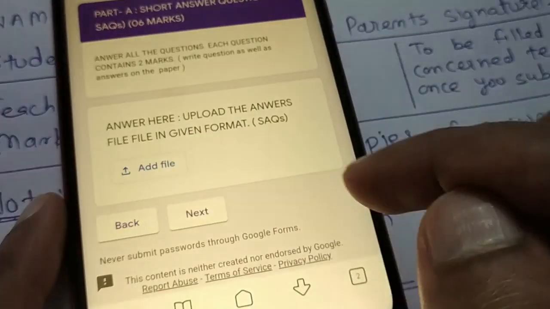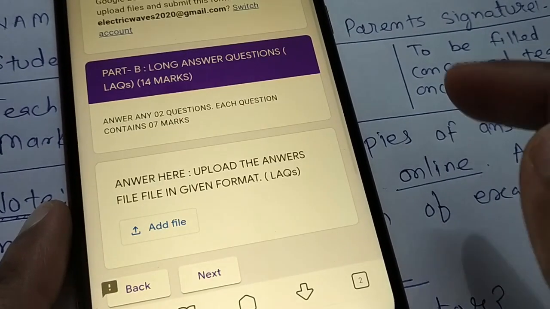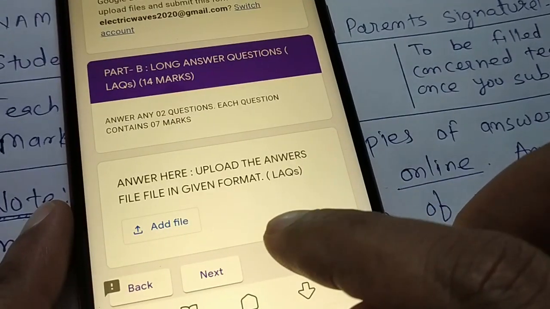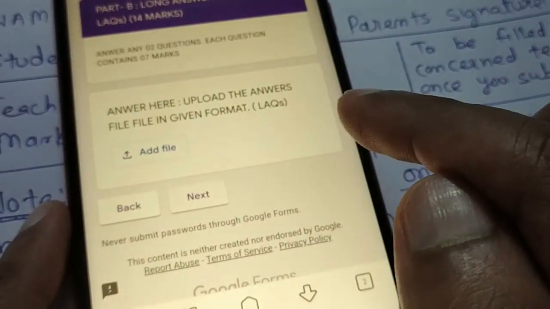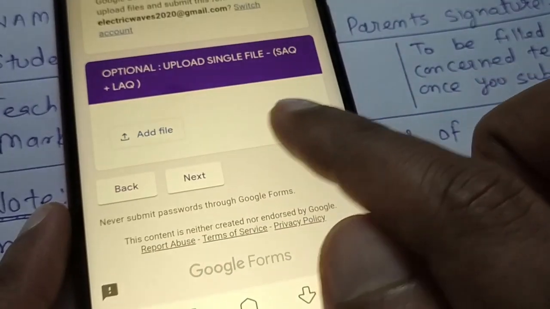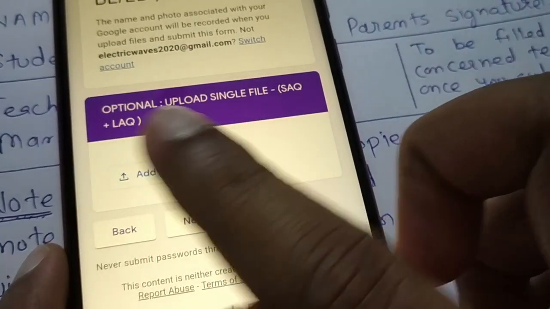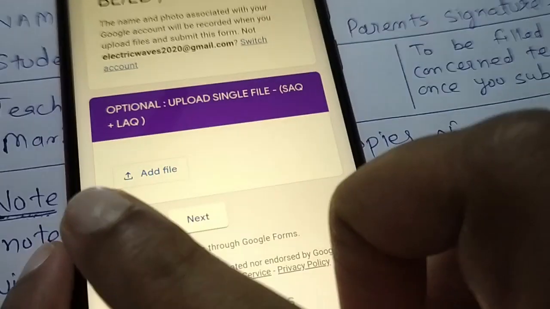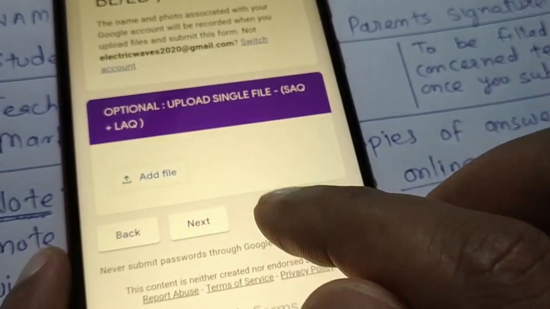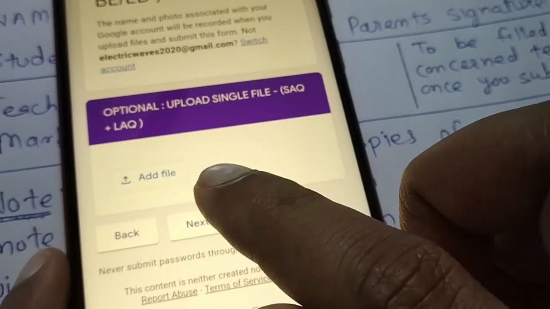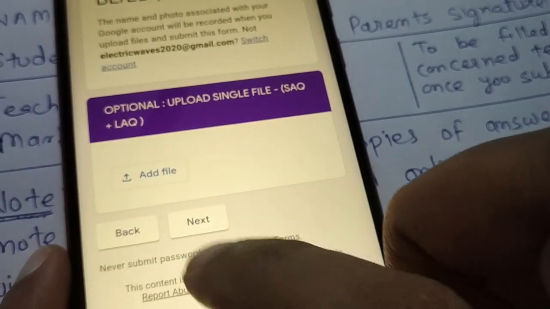So now this file is uploaded. Then you can go to next. If you are not uploading LAQs and SAQs at one place, you can directly go to next. If you want to upload as LAQ separately, you could have uploaded there. So if you don't upload LAQs and SAQs separately, you can add in this third option where you can club all of them and add all together and click on the next.